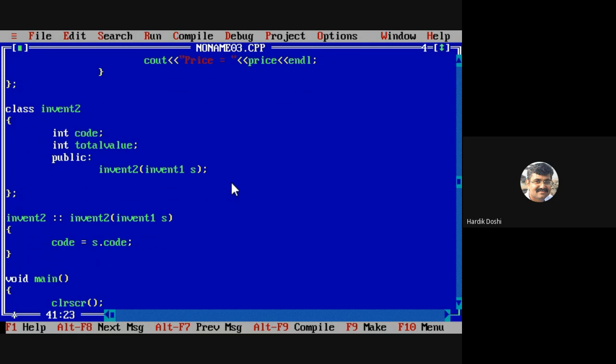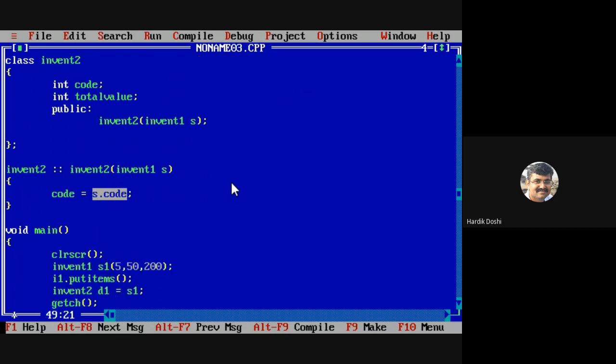Don't write right now. Don't write. Still there are some mistakes. Are you getting my point? तो अभी ये S dot code कौन सा हुआ? जब ये एग्जीक्यूट होगा, एट दैट टाइम S1 जो है हमारा will be passed as an argument to this constructor. यहां पे आएगा. हाँ, S है ना. ये कोड कौन सा हुआ?